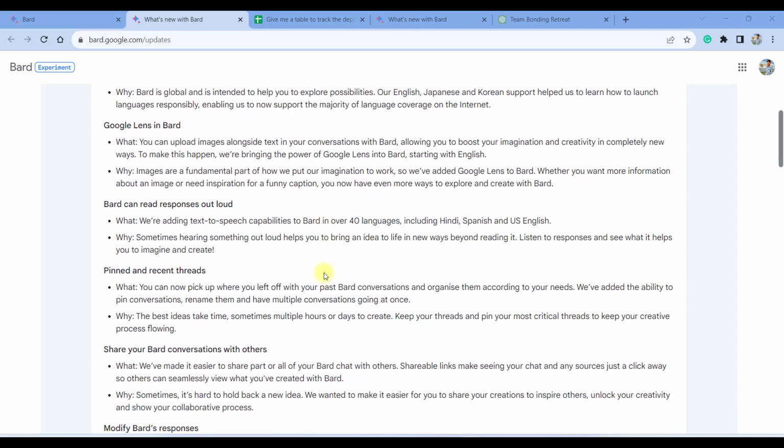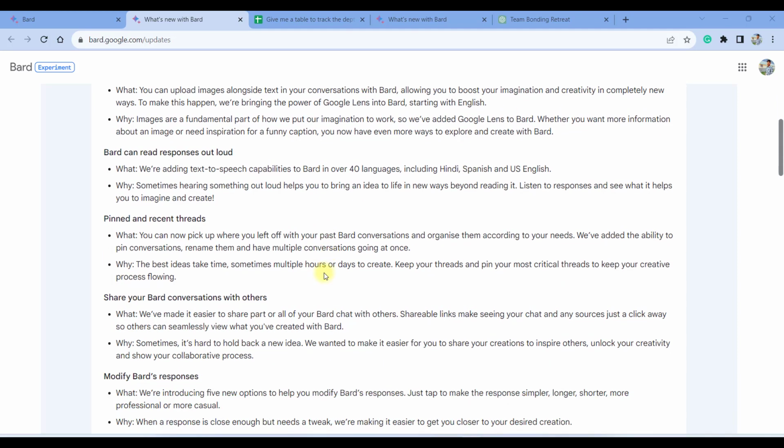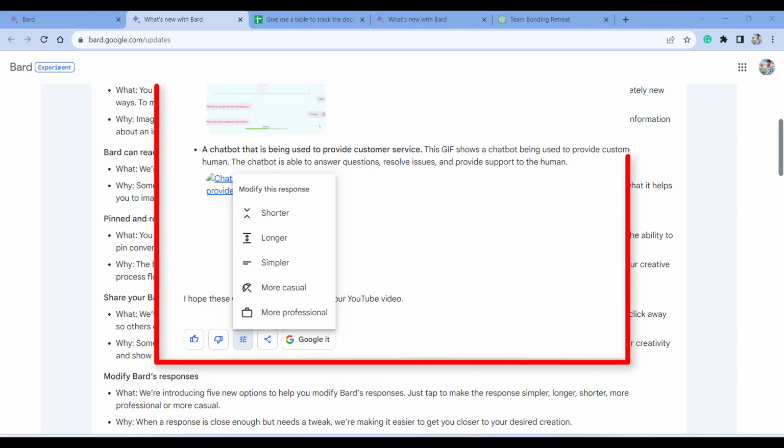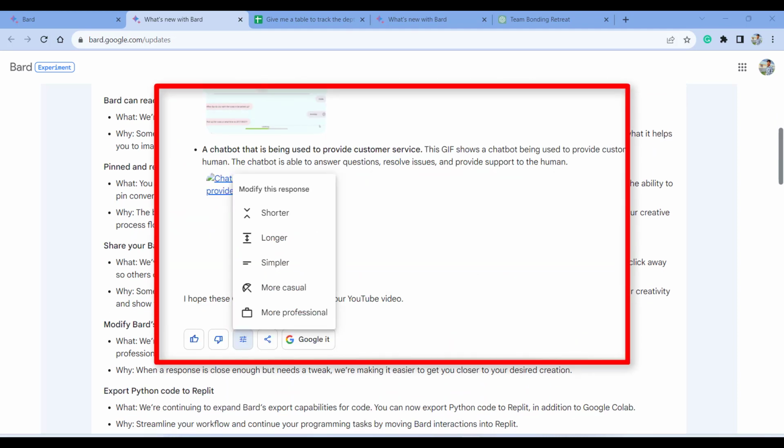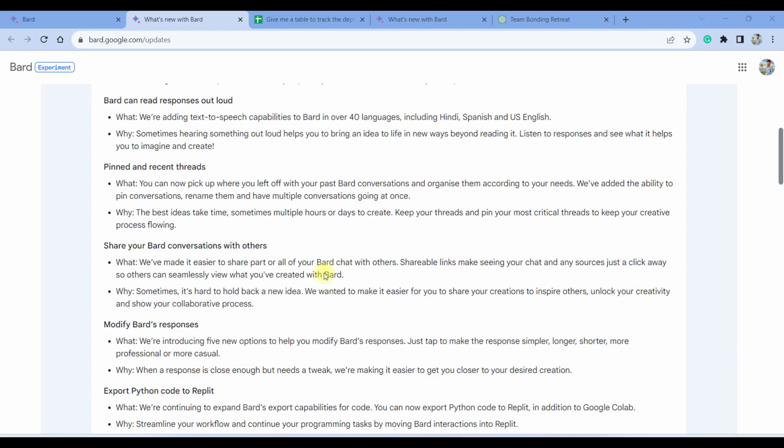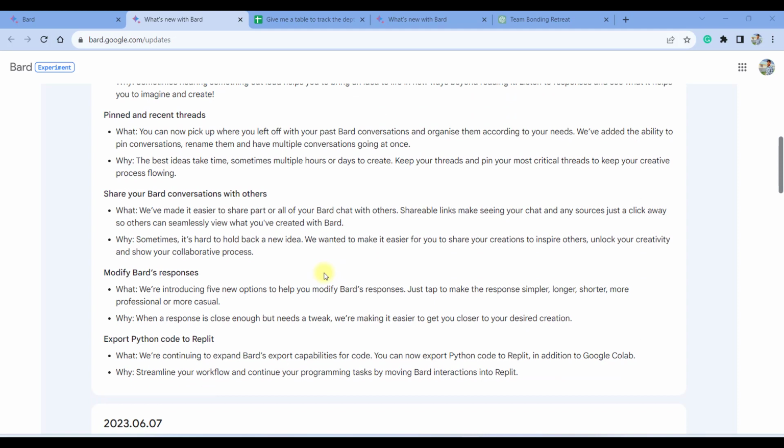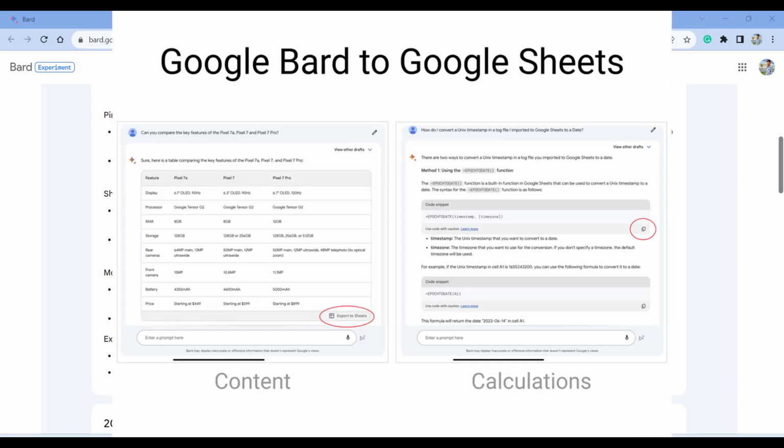Another great new feature is the ability to change the tone and style of Bard's responses. This means that you can now get Bard to give you more formal or informal responses depending on your needs. In addition to these new features, Bard has also been improved in a number of ways. For example, Bard is now better at logic and reasoning, and it can now export its responses to Google Sheets.